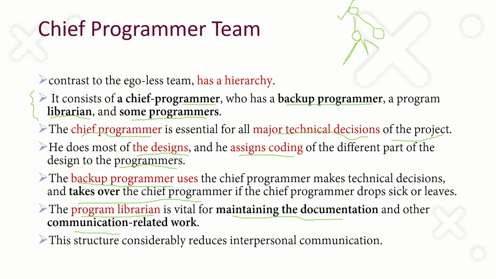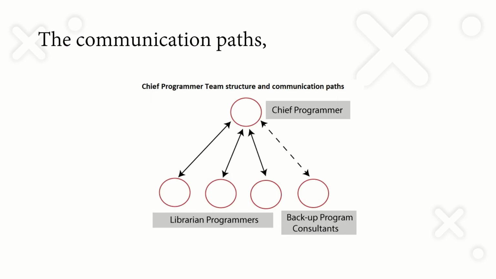This is the overall structure of a chief programmer team and the communication part. So this is the chief programmer, and this will be the backup programmer. They will be interchanged: if the chief programmer is not available or has any problem, then the backup will take charge. Then there will be the librarian programmer who will make the documentation. Then a set of other programmers will be there, and the communication will be like this.